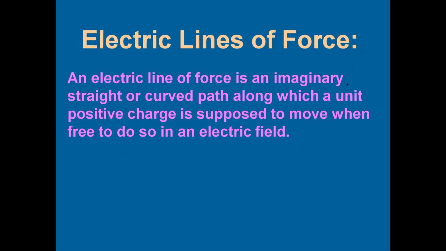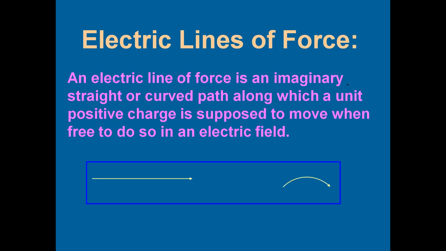So if you keep a unit positive charge, the direction in which that charge will be moving, if you draw those directions together, it becomes an electric line of force. So electric lines of force are the imaginary lines along which a unit positive charge will be moving. Electric lines of force, as I told you, could be a straight line like this, or it could be a curved line like this.